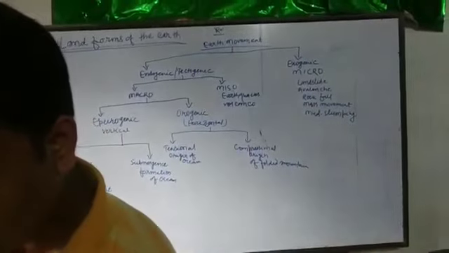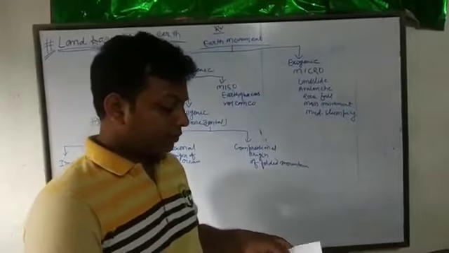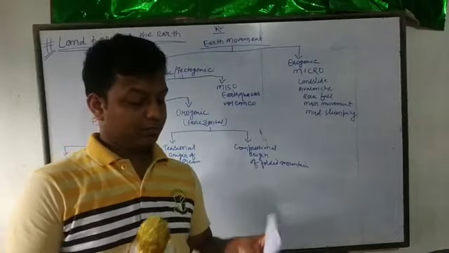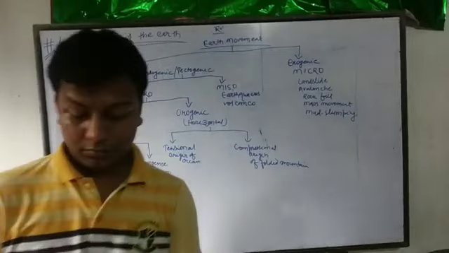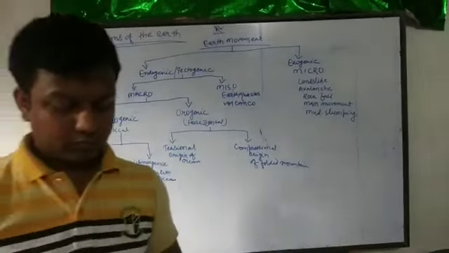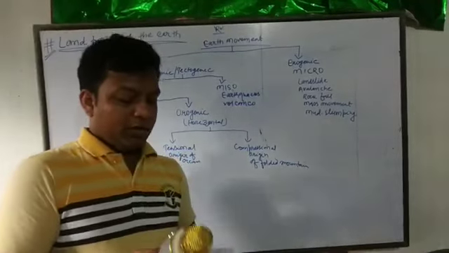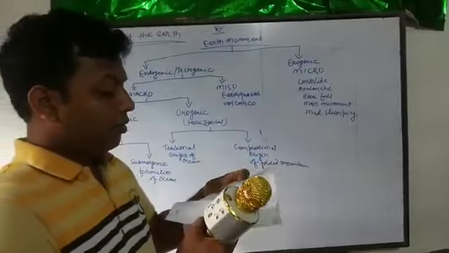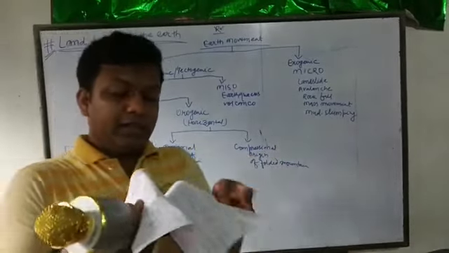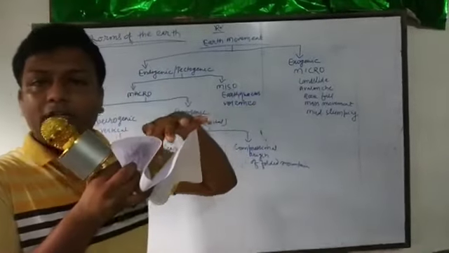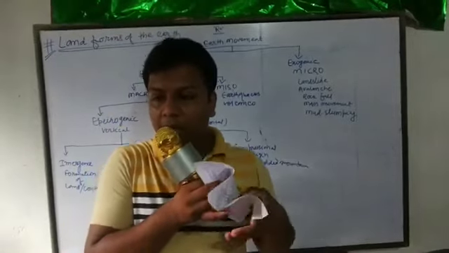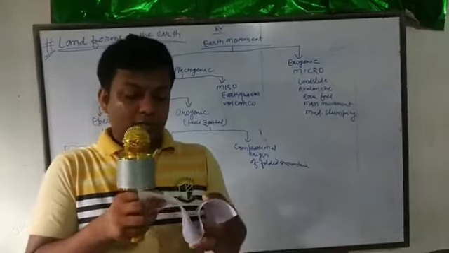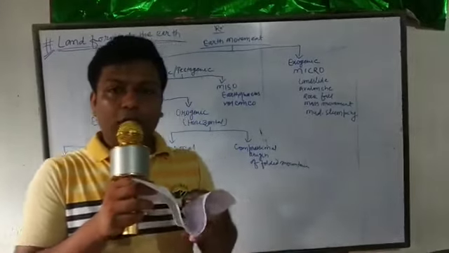How is a folded mountain formed? Suppose these are two plates, and they come toward each other, and in this part there are sediments deposited by rivers. Under the pressure, a folded mountain is created.